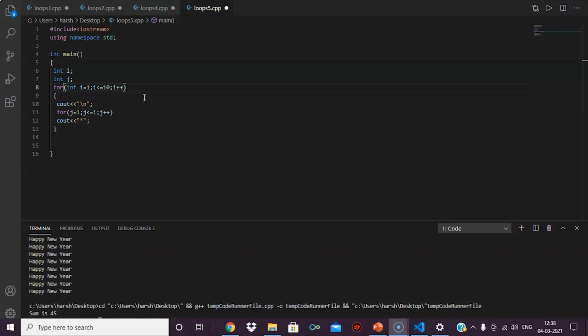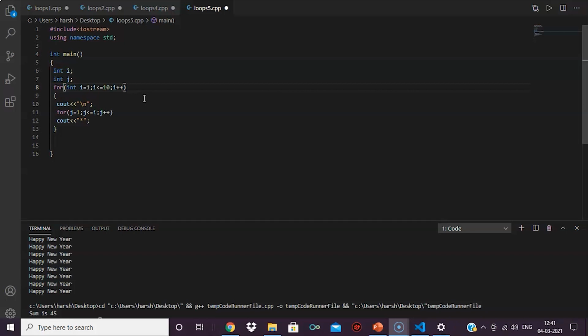So for I equals to 1, j equals to 1 is executed. Then j plus plus is done, which increments the value of j to 2. Now j equals to 2 failed to execute as 2 is less than equal to 1 is false. Therefore, only one star is printed.